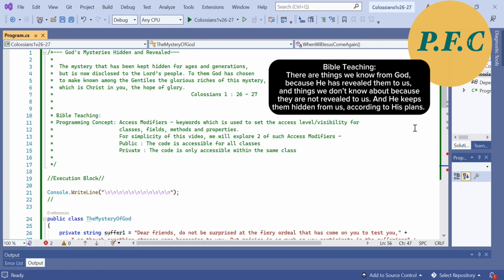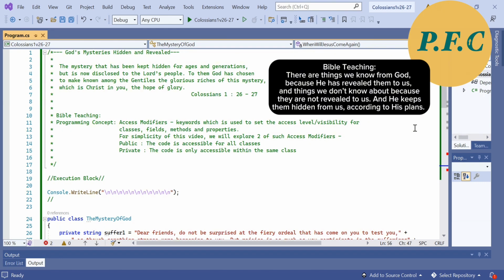For starters, I have a Bible verse from the book of Colossians that I would like to share with you today. It will serve as the anchor for today's episode. Colossians chapter 1 verses 26 to 27 reads, "The mystery that has been kept hidden for ages and generations, but is now disclosed to the Lord's people. To them, God has chosen to make known among the Gentiles the glorious riches of this mystery, which is Christ in you, the hope of glory."